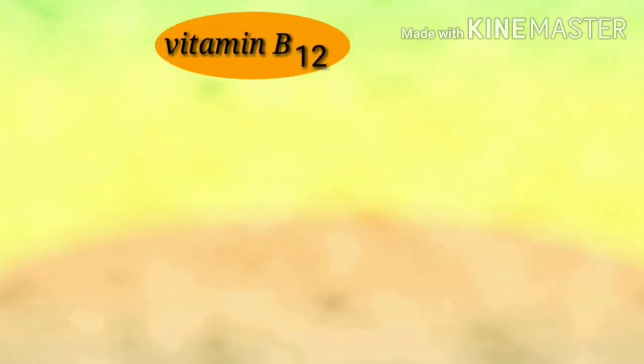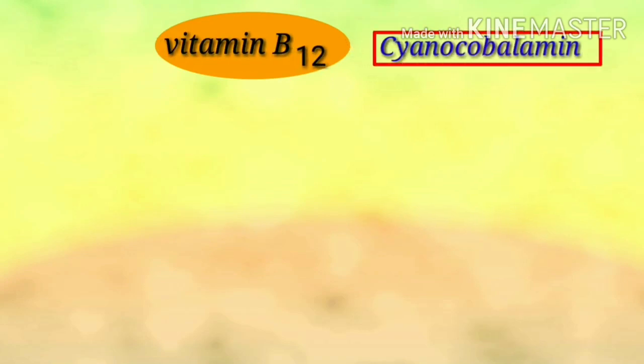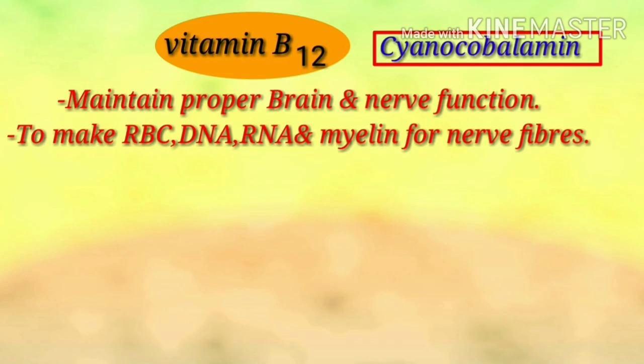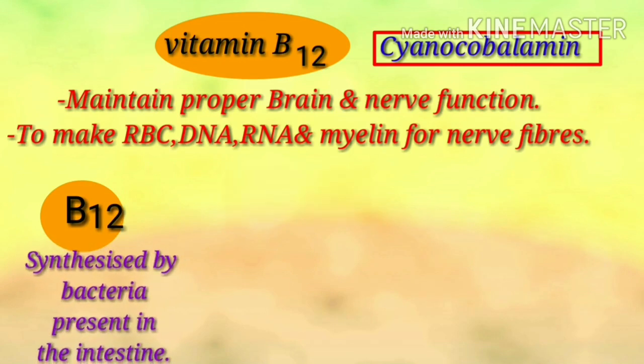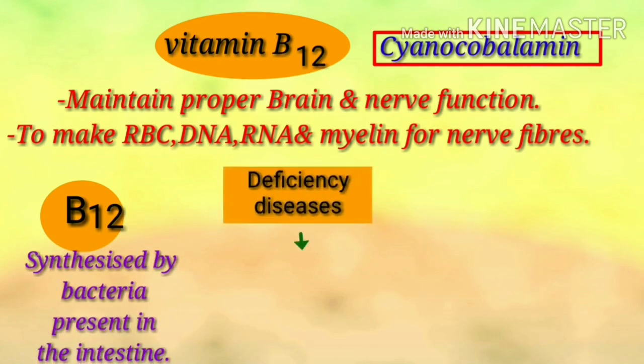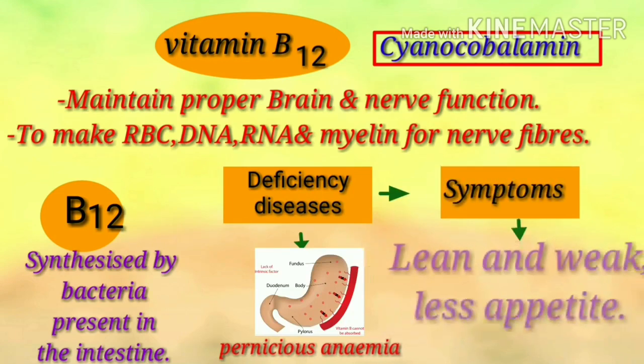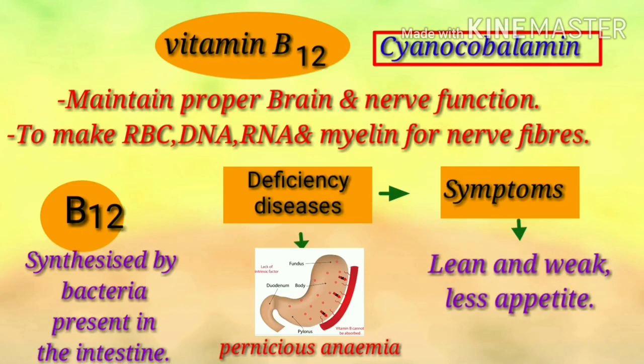Next one is vitamin B12, called cyanocobalamin, maintains proper brain and nerve function to make RBC, DNA, RNA, myelin for nerve fibers. It is synthesized by bacteria present in the intestine. Deficiency diseases like pernicious anemia, and symptoms like lean and weak and less appetite, in the sense hunger.